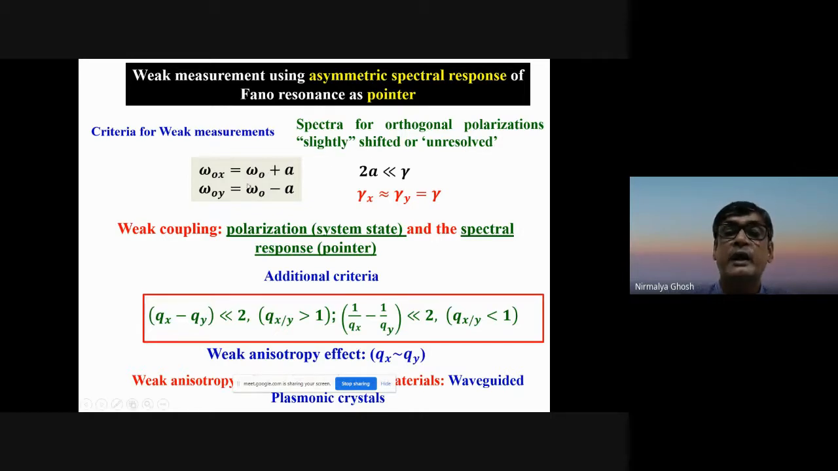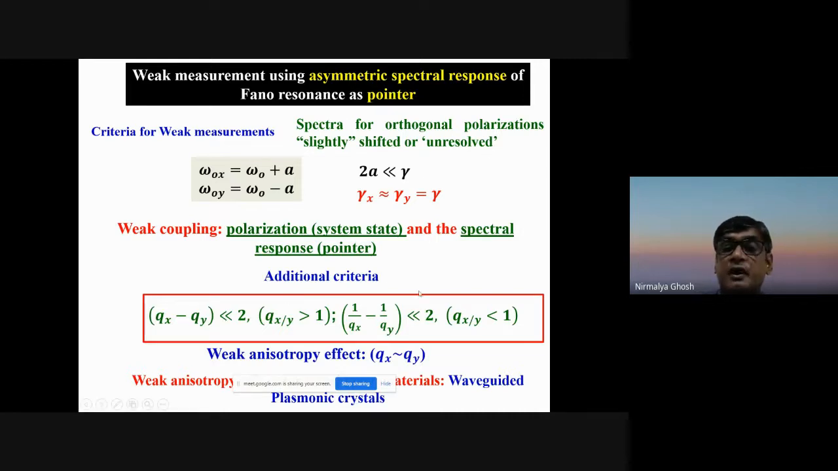pointer. So weak coupling means the two resonance frequencies omega 0 x and omega 0 y for two different polarizations are only slightly off from each other. So the difference in the frequency is 2a, which is less than gamma, that is the width of the pointer, that is the width of the line set. That is exactly similar to what I was referring to in the case of the Gaussian spatial mode.